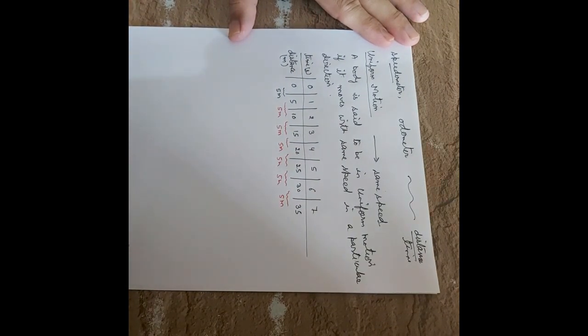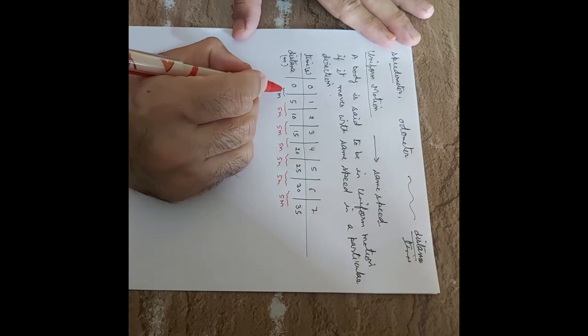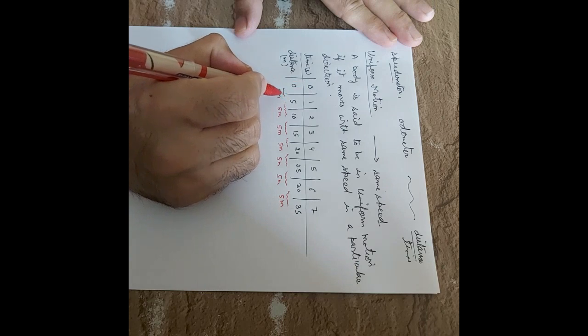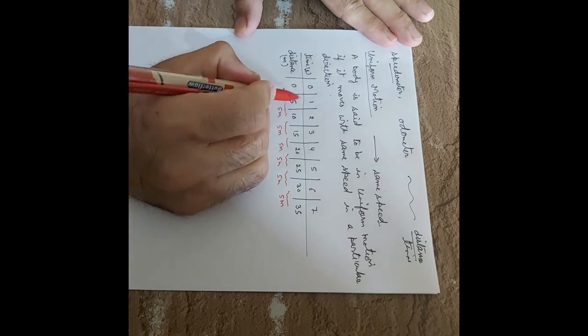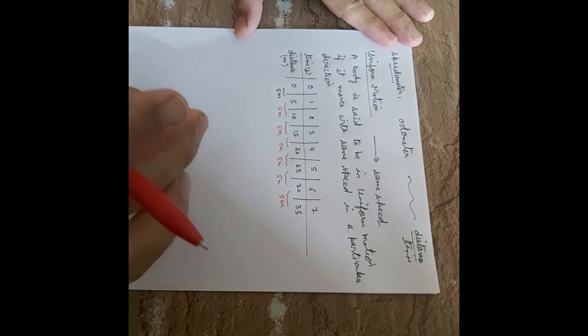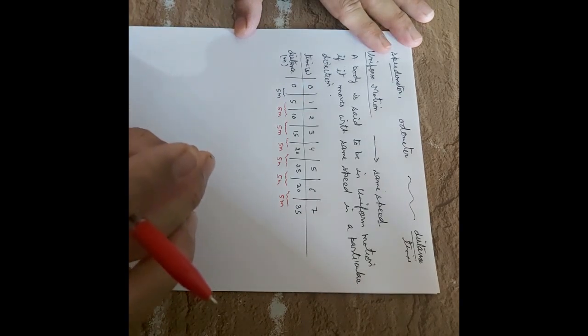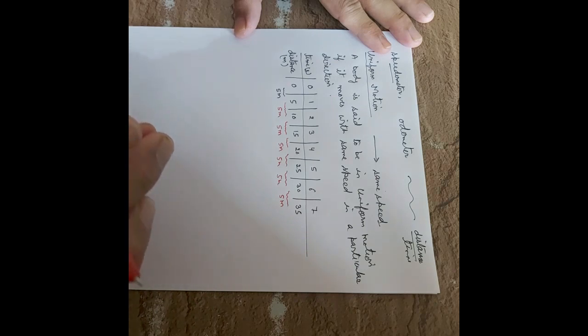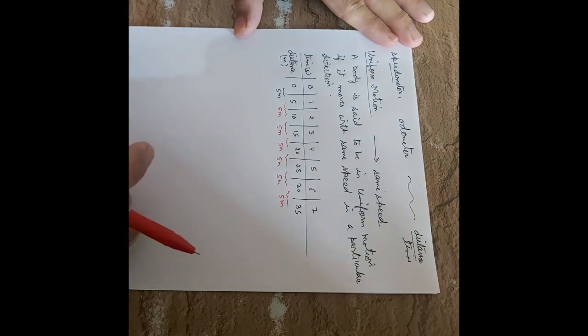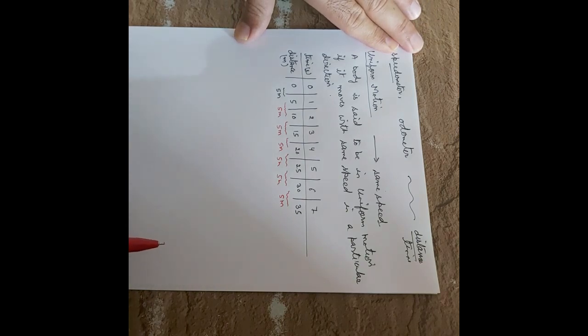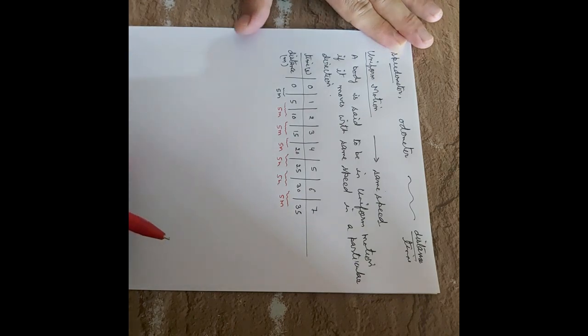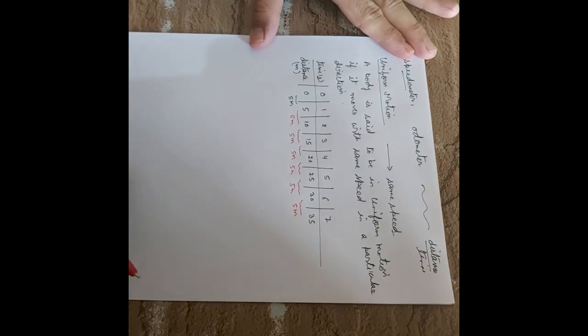And there is another definition of uniform motion. A body is said to be in uniform motion if it covers equal distances in equal intervals of time, however small the intervals may be, and the body is moving in the same direction. I am repeating this definition once again. A body is said to be in uniform motion if it moves in the same direction such that it covers equal distances in equal intervals of time, however small the time intervals may be.